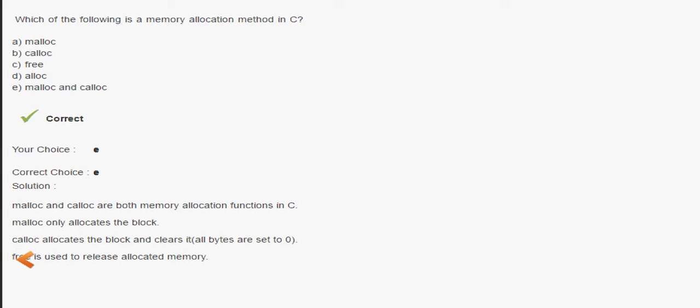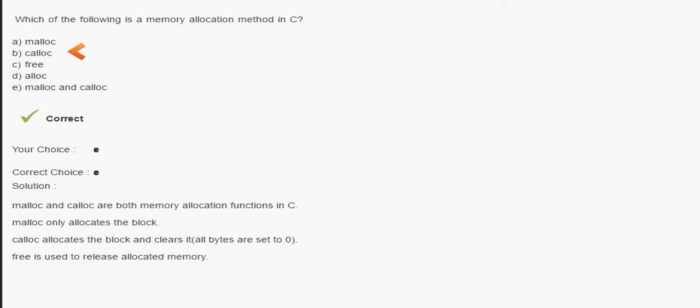Free is not an allocation method, but free is used to release the allocated memory. In Java we have a GC method for that purpose, to remove unused objects. We call this the garbage collector. Unused objects also hold some memory, so for Java we use a GC method. Here in C we use the free function.